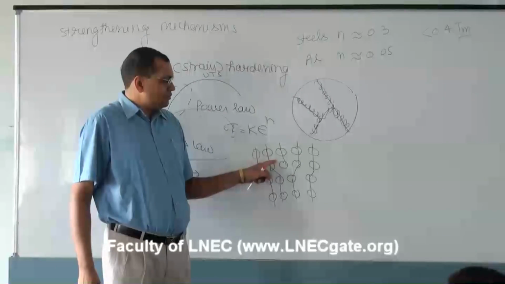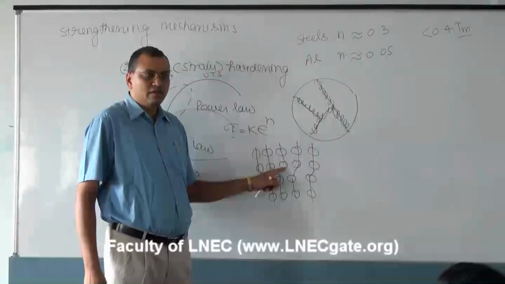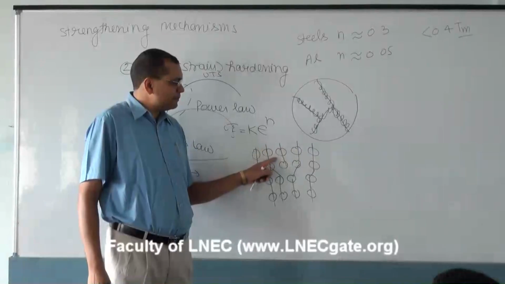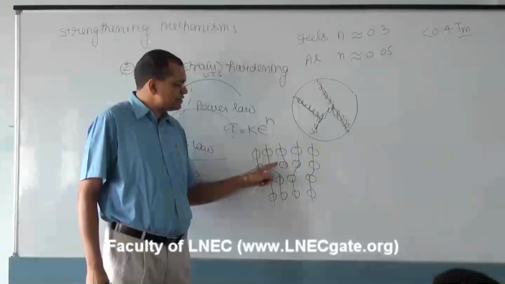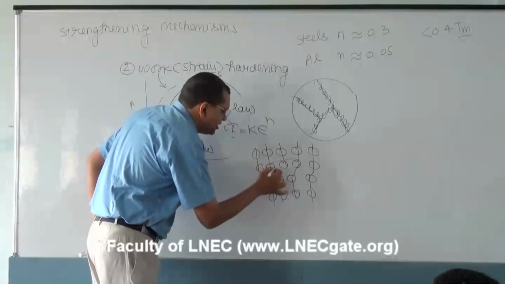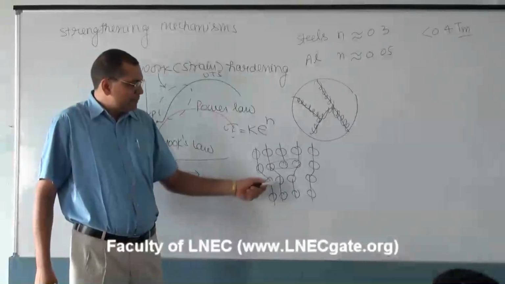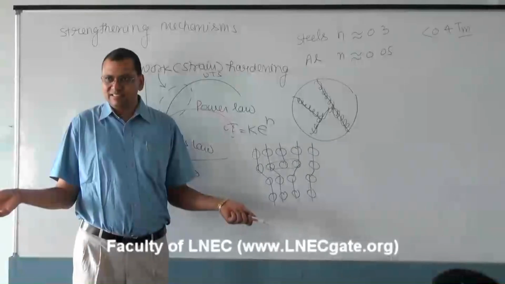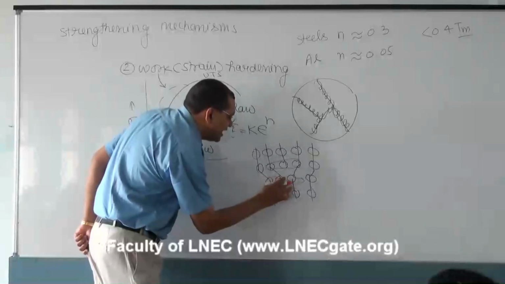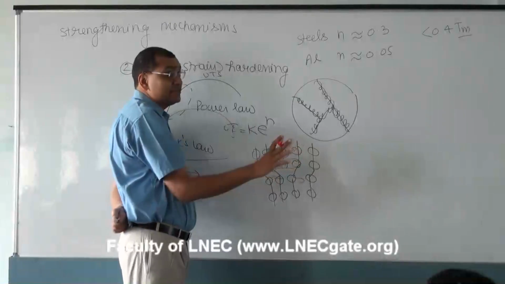Since there is an extra half plane, this atom is forcibly present between these two atoms. So what you will find is that a compressive strain field will develop in these atoms. But these atoms below fall apart. Is it not? So there will always be a tensile strain field below the half plane, and in the half plane there will be a compressive strain field.